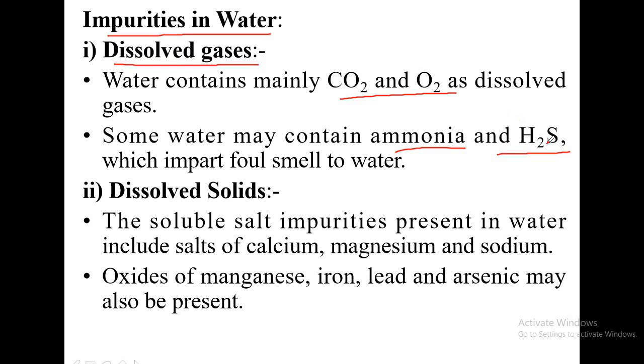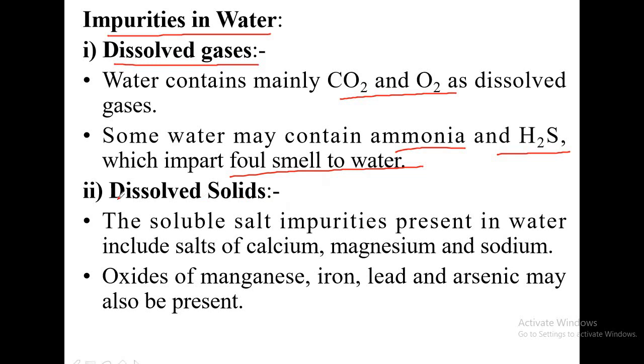If these gases are dissolved in water, they impart a foul smell to water. Industrial water generally contains gases like ammonia, hydrogen sulfide, phosphine, etc.